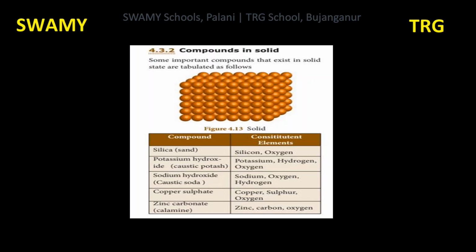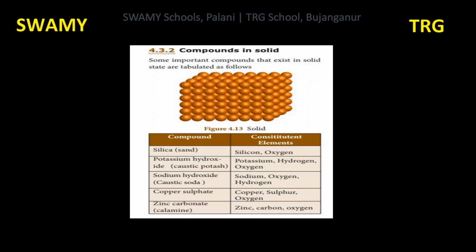So, two elements present in silica. Silicon and oxygen combine to form silicon dioxide, which is a compound. Silicon and oxygen are elements. They combine to form a compound silica, silicon dioxide.